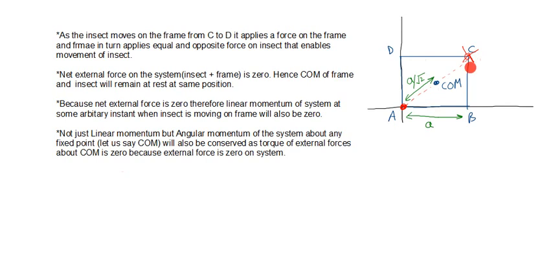So there are 3 important points that I have discussed so far. First, the center of mass will remain at the same position. Second, the net linear momentum of the system, which is nothing but this insect and this frame, will be equal to 0. And not just linear momentum, but the angular momentum of the system about the center of mass at any instant will also be equal to 0.